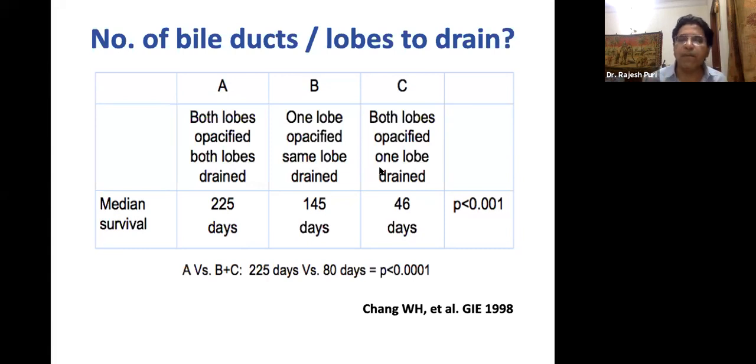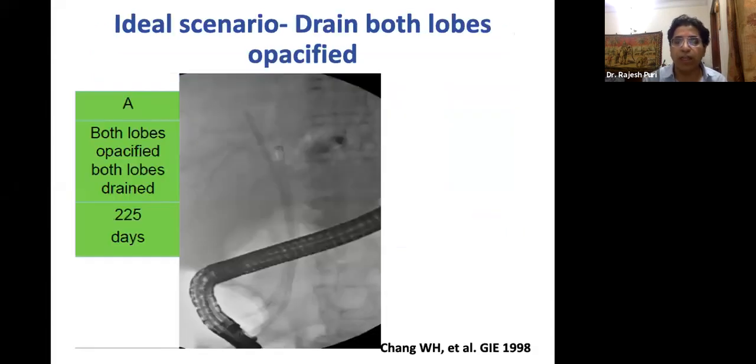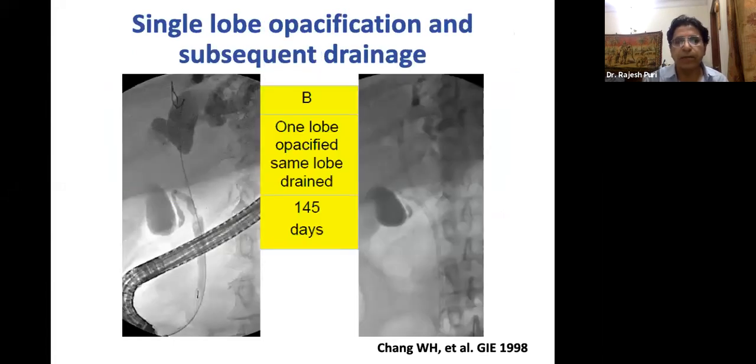If you have opacified both ductal systems, you try draining both, or if you are not able to do it, ask your interventional radiologist to do the PTBD and drain the system, otherwise the patient will end up with cholangitis. So when both lobes are opacified, you have to put the stent, plastic or metal depending upon the need, but as I told you, the majority of the time, the patient is required to be placed with a metal stent.